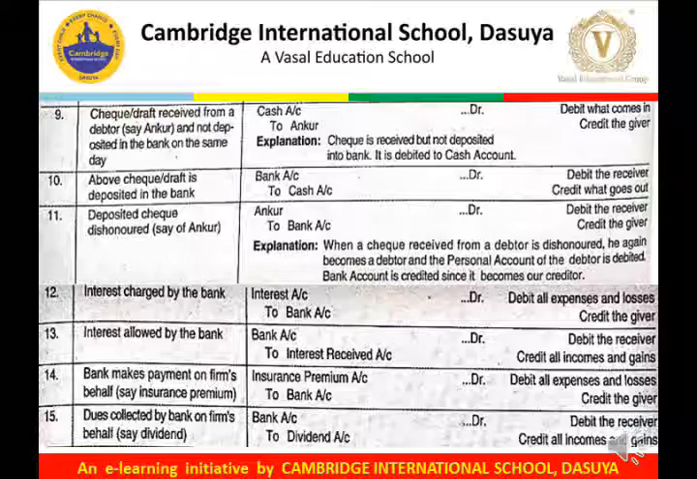Interest allowed by the bank is the next entry. It means we are receiving the interest. Interest received is an income. That's why it must be credited. So bank account debit to interest received account.